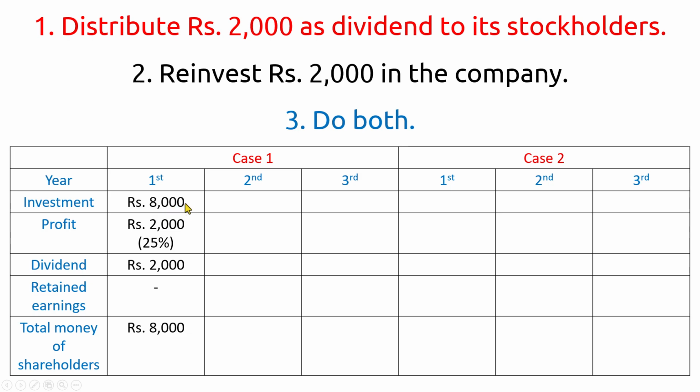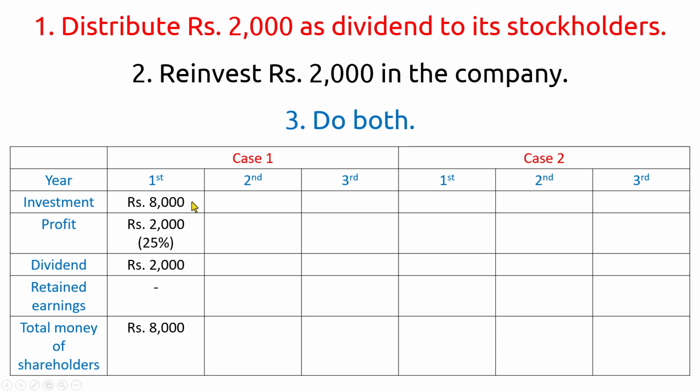How is this 8,000 rupees? It is 4,000 rupees from promoter A, 2,000 rupees from promoter B, and 2,000 rupees from the public. So totally it is 8,000 rupees. Okay, you can go back and verify. So the investment in the company is 8,000 rupees.